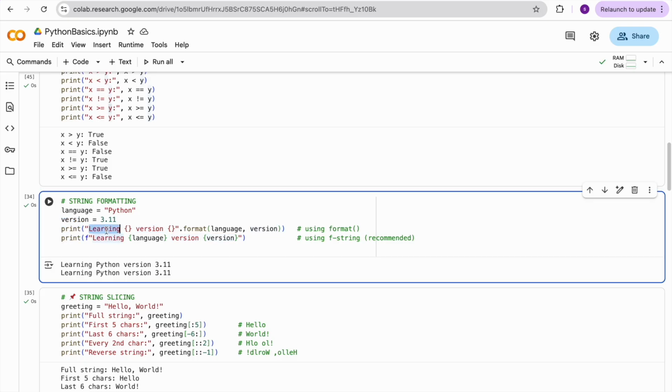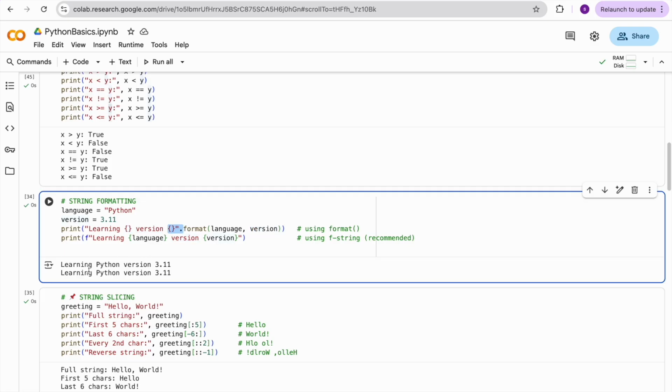So what I did, I used this kind of brackets, and gave them to dot format. This format is one of the functions. So what will it do? Here I have two brackets and I pass two variables, language and version. It will place language into the first bracket and version into the second.